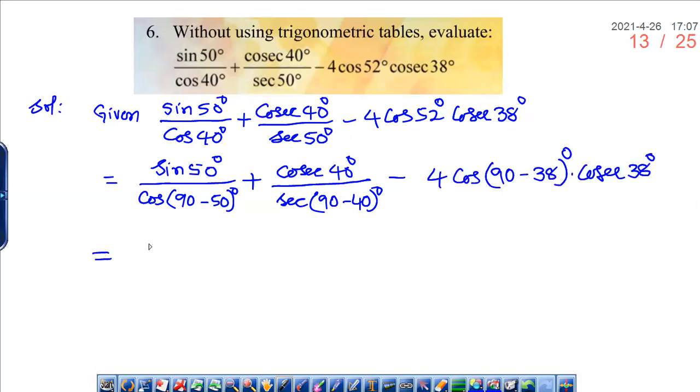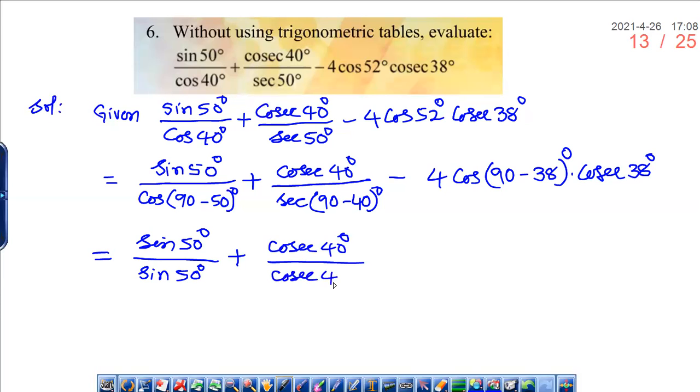So what we'll get, sine 50 degrees, and we know that cos 90 minus theta is sine theta, so we are writing sine 50 degrees. And then cosecant 40 degrees divided by secant 90 minus theta is cosecant theta, which is cosecant 40 degrees, minus 4 into cos 90 minus 38 degrees.